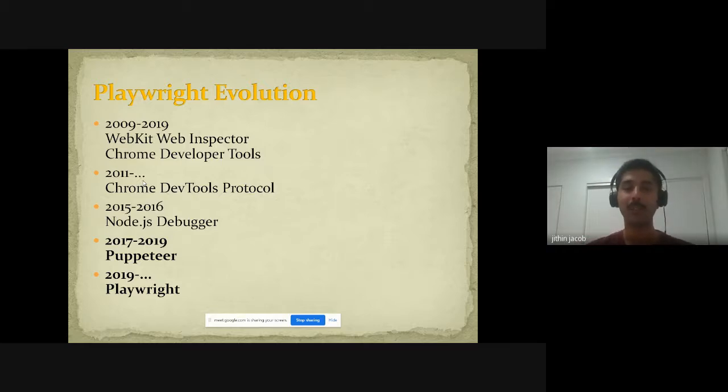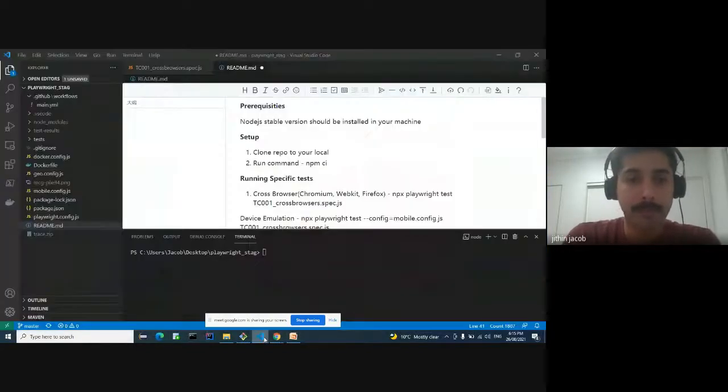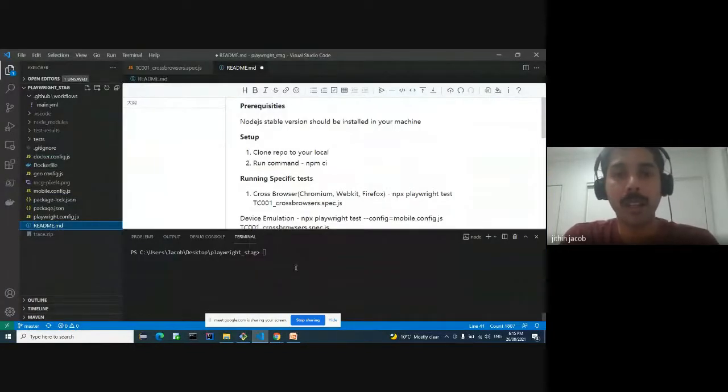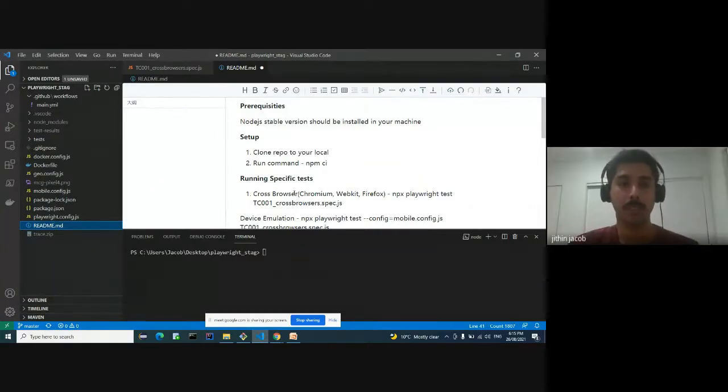So let's pause here. Let's look at a simple demo. Are you guys able to see my VS Code now? Yes. So the first thing we'll be doing is cross-browser testing. Before that, let's understand the setup.